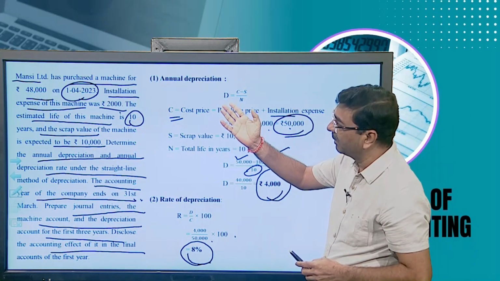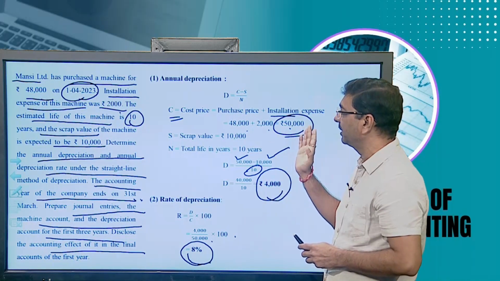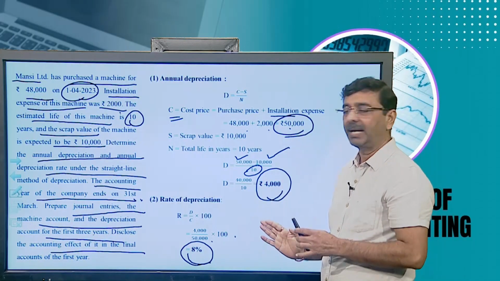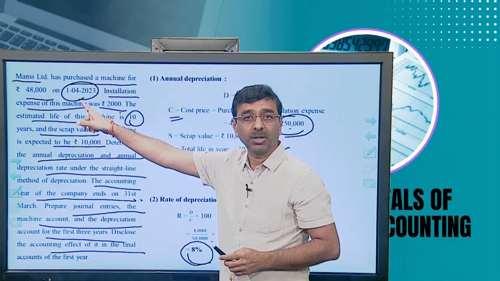Right, Mansi Limited purchase. So it's purchased in cash and bank. So the machinery account is debited 50,000 to cash and bank account 50,000. That's the first entry, made on 1/4/2023.